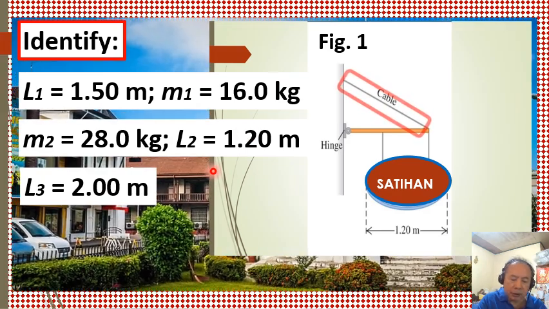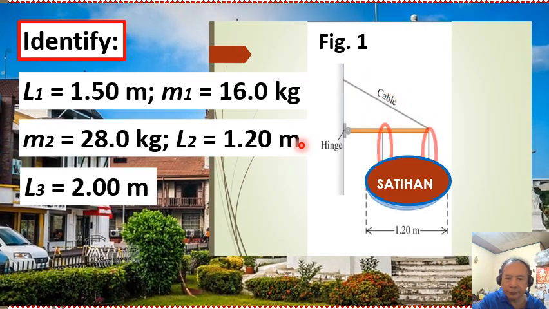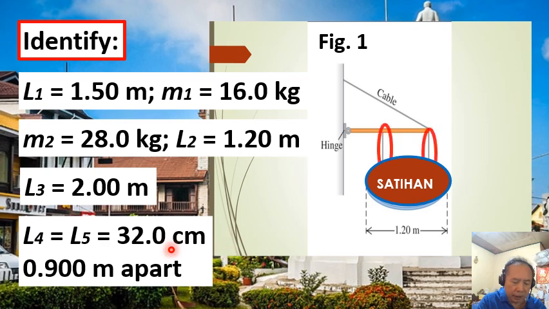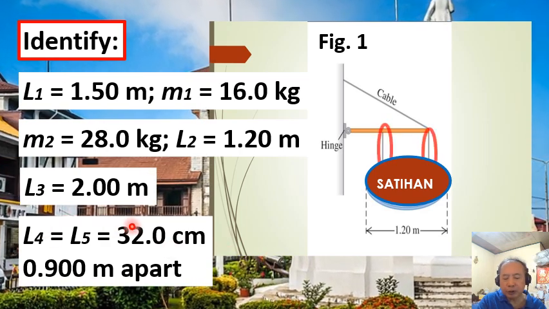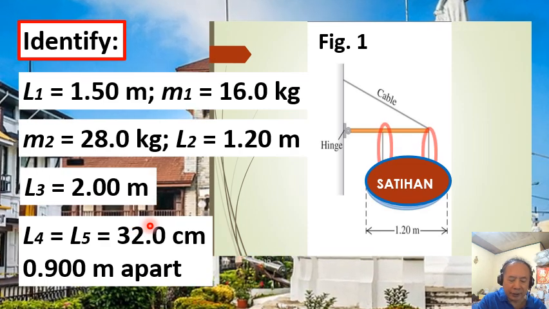The cable supporting the beam is 2.00 meters long, and the two wires supporting the sign are each 32.0 centimeters long, and they are 0.900 meters apart.